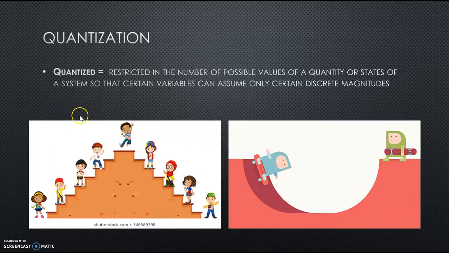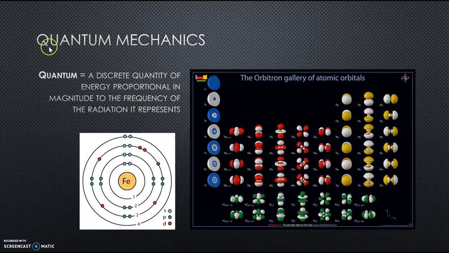Stairs are quantized. A slope, like which a skateboarder can slide down, is not quantized. The skateboarder can be at the top or at the bottom or anywhere in between. The slope is not restricted in the number of possible values you can be at. So stairs are quantized. A slope is not quantized. So quantization serves as the basis behind quantum mechanics.